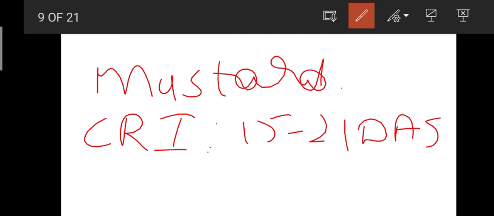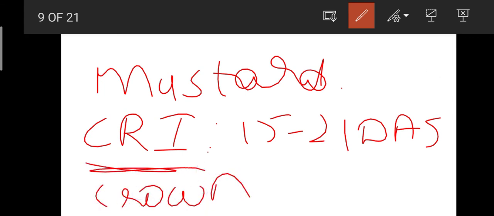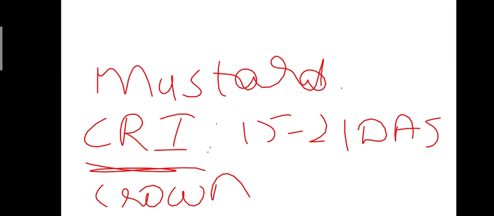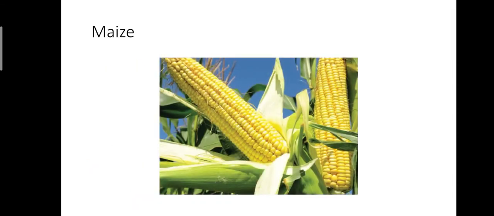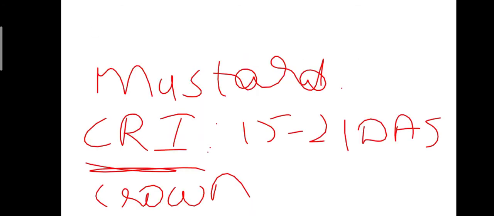The most critical stage for irrigation is CRI, that is 15 to 21 days after sowing. Sorry, friends, this is crown root initiation. And then coming to maize, what is the origin of maize? It is Mexico.